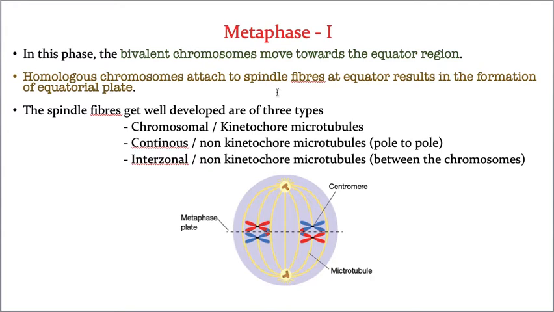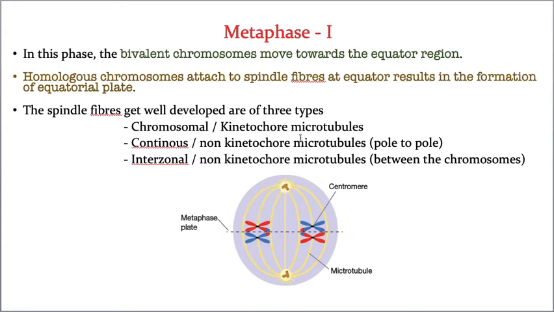Now I have entered into metaphase 1. In metaphase 1, all these homologous chromosomes start arranging in the equator region of the cell, which results in the formation of the equatorial plate, and spindle fiber formation becomes complete.